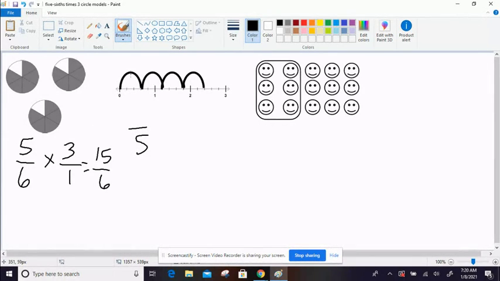This first jump tells me how many fifths I have, and it jumped from 0 to the third one, so this is 3/5. Now it is 3/5 4 times. So we've got 3/5 times 4 over 1, because we take that whole number and turn it into a fraction, and the only way to keep the value the same is to make the denominator a 1. We multiply across, and we've got 12/5.